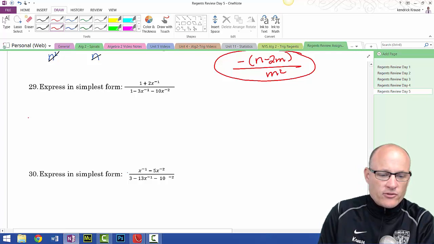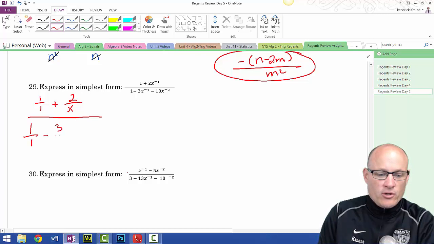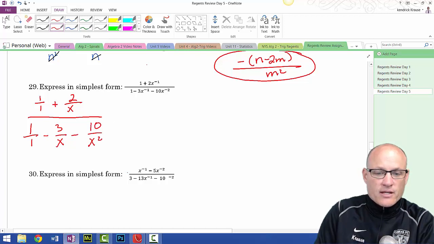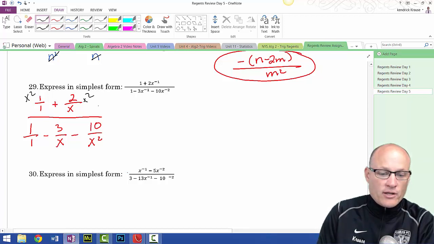We're going to convert this into a complex fraction. So 1 over 1 plus 2 over x, over 1 over 1 minus 3 over x minus 10 over x squared. The common denominator is x squared, so I'm going to multiply everything through by x squared. Not going to be lazy.